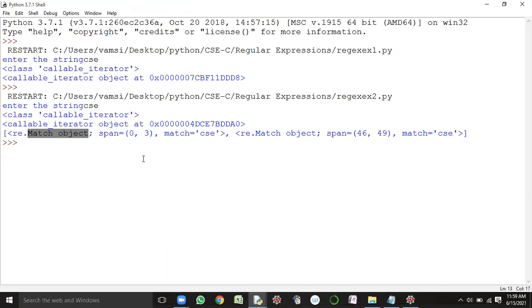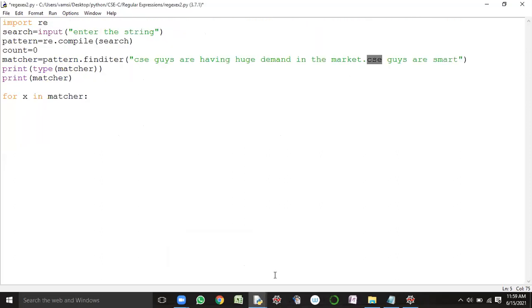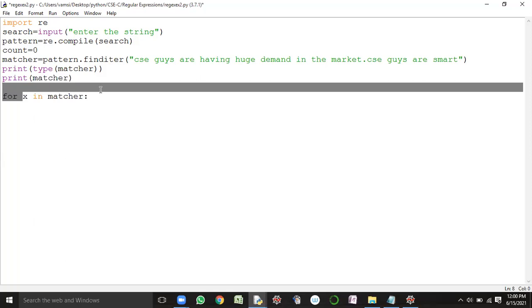Match object. How many match objects are created? Two, sir. Reason? How many occurrences are there? Two occurrences. So because of that, two match objects are created, isn't it? Yes, sir. So the loop will be executed for how many times? Two times. So if CSE exists in the target n number of times, how many times will the loop be executed? N times. So that's the case.